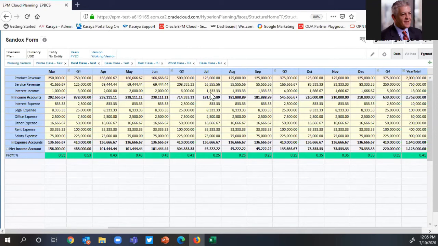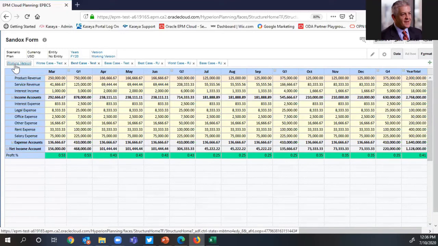So again, this allows you to establish consistency across the sandboxes. As changes are made to line items that haven't been changed within the sandbox, those are going to get updated and flow through to the sandbox. Right?